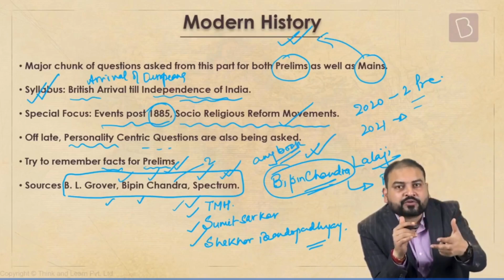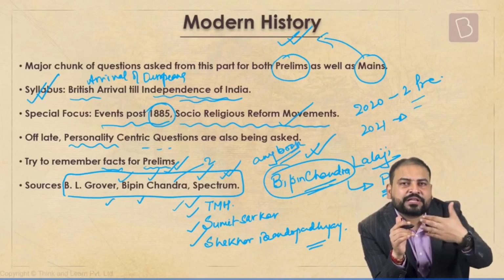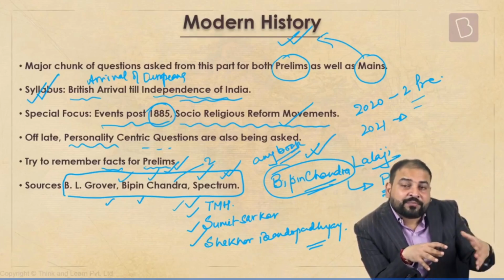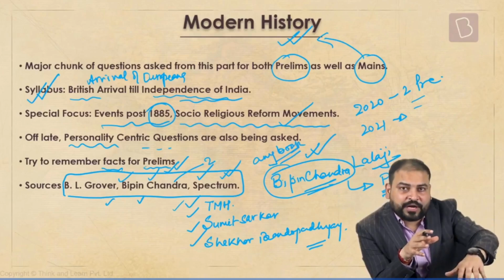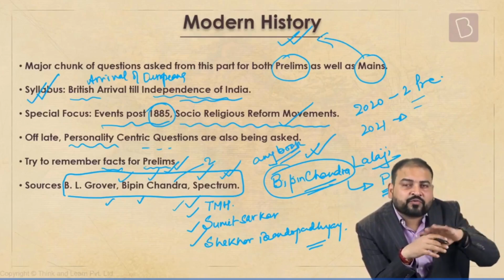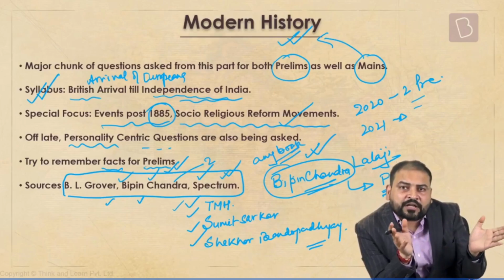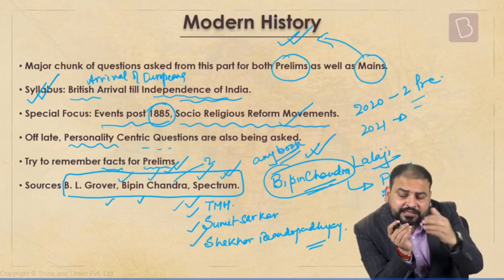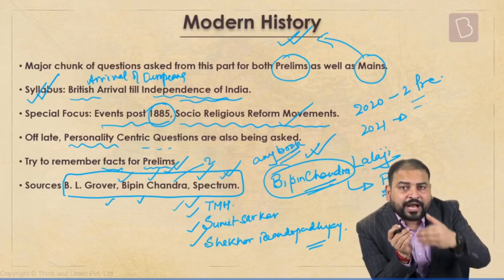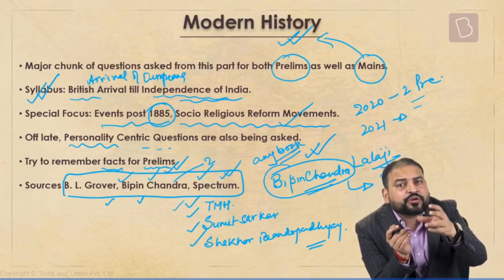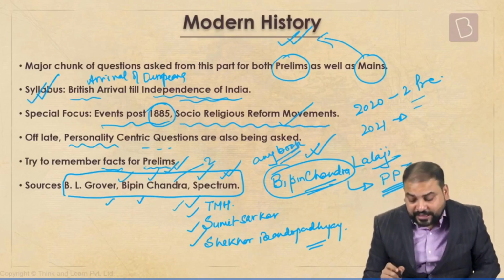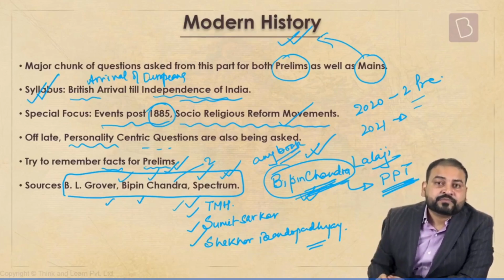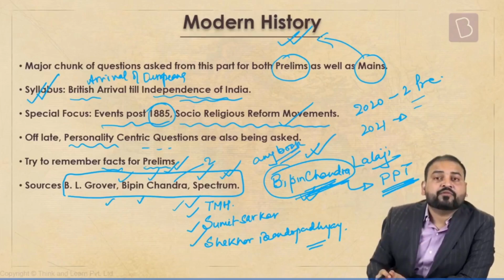That's point number one. And point number two, as you all understand, these books continuously keep on getting revised. Now, in history, there is nothing new that is happening. Only some content would have been added, some new chapters would have been added. Talk to anyone who would have been studying in 2014. Then Spectrum had the content from 1857. Now Spectrum has got the content from arrival of Europeans. At times, with that extra information, as a student, people don't know how much they should take in and how much they should leave. That is one thing that we should definitely not be doing.